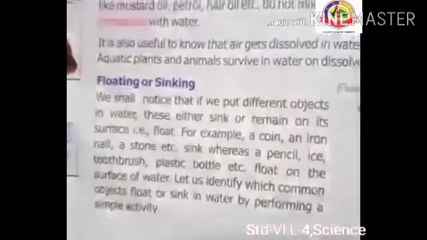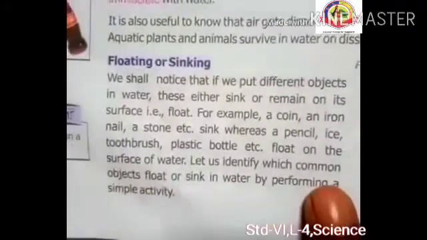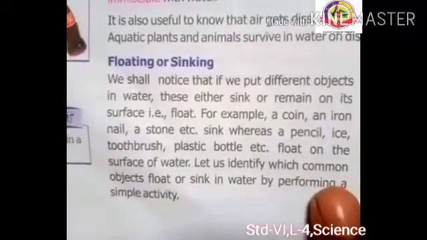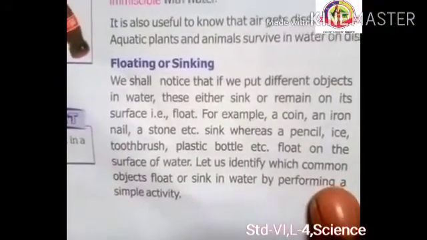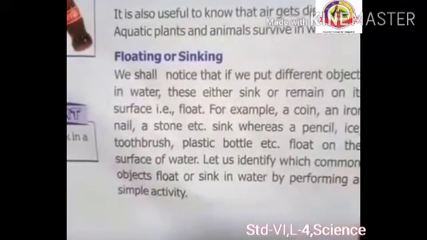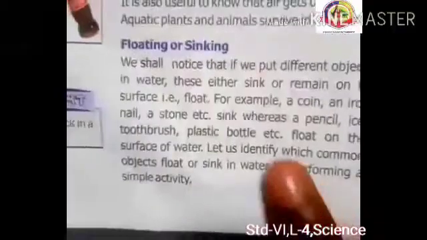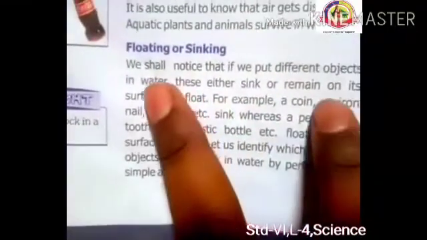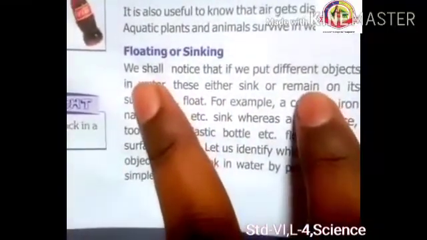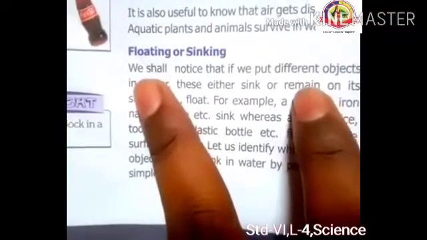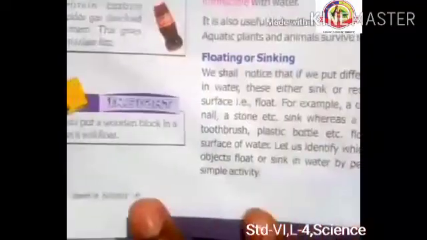As you can see, the fishes survive in water, right? Because their gills are designed to filter the oxygen from the water, right? If we try to breathe in water, we can't breathe because our lungs are not made for water. Fishes' gills are made to survive in water, so they can easily filter the oxygen from water.